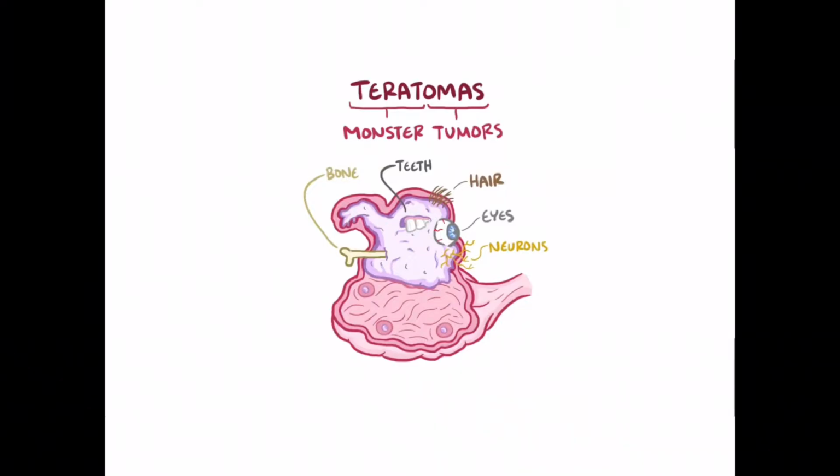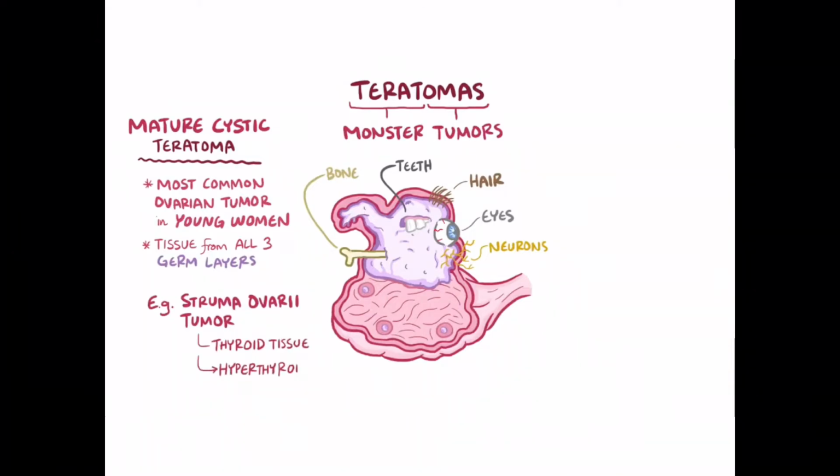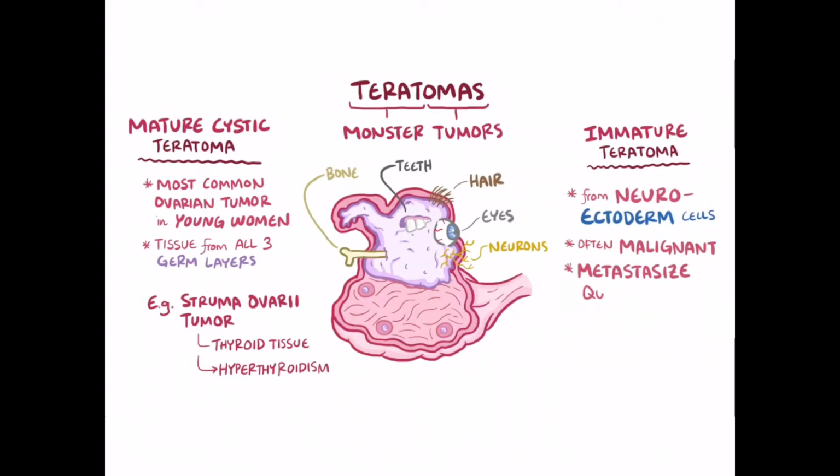Now, there are 2 types of teratomas, and the first are mature cystic teratomas, which are the most common ovarian tumors in young women and are formed from tissue that comes from any of the 3 germ layers. One example is a struma ovarii tumor, which is made up of only thyroid tissue and can release thyroid hormone, which leads to hyperthyroidism. The other type are immature teratomas, and they develop specifically from neuroectoderm cells, which come from the ectoderm layer. Immature teratomas tend to be malignant and metastasize quickly.